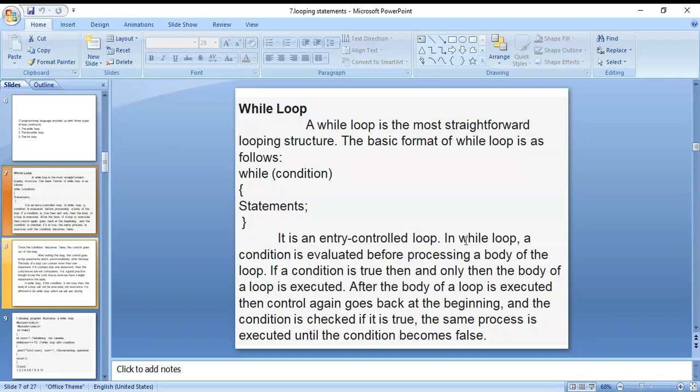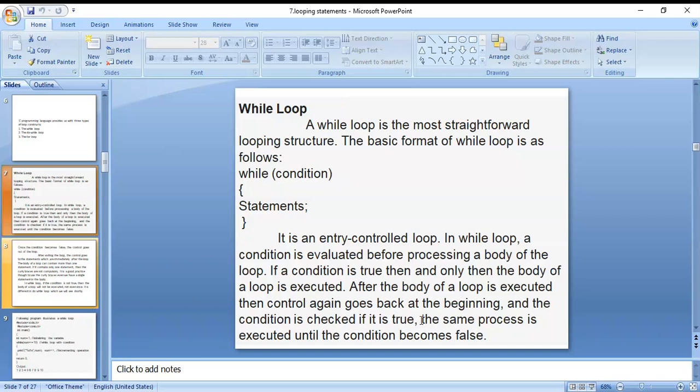In a while loop, a condition is evaluated before processing the body of the loop. If the condition is true, and only then, the body of the loop is executed. After the body is executed, the control goes back to the beginning and the condition is checked.